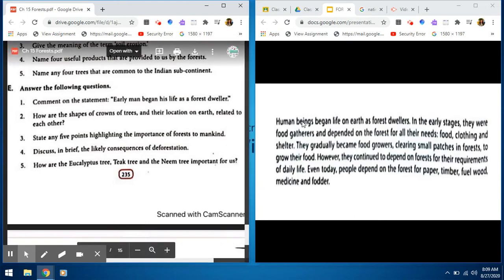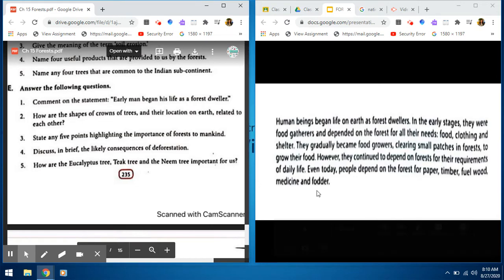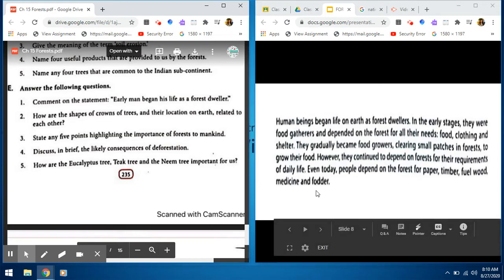Children, human beings began life on earth as forest dwellers. In the early stages, they were food gatherers and depended on the forest for all their needs: food, clothing, and shelter. They gradually became food growers, clearing small patches in forest to grow their food. However, they continued to depend on forests for their requirements of daily life.